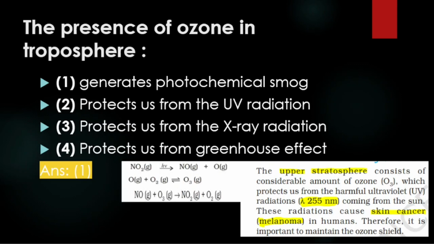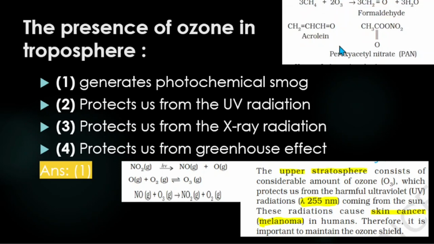These are the reactions: NO2 in the presence of light breaks down in this manner, and further nascent oxygen with oxygen forms ozone, which reacts with NO to produce NO2 and oxygen. This is the complete process in photochemical smog. Also, some other chemicals are formed in photochemical smog. These are very important chemicals which are asked in almost every exam.